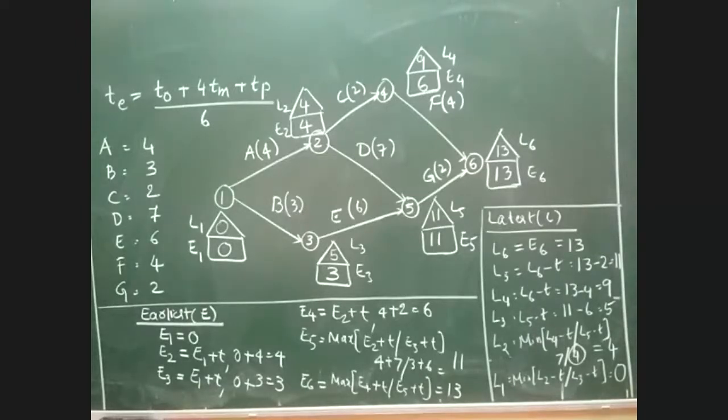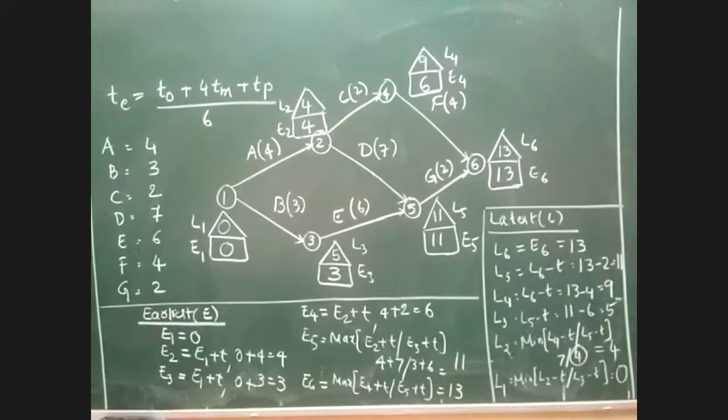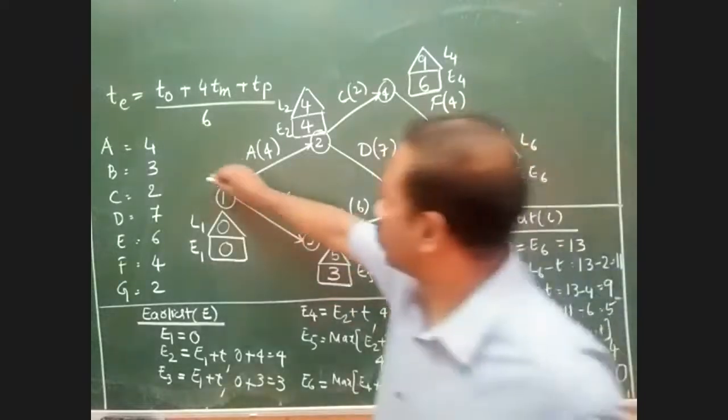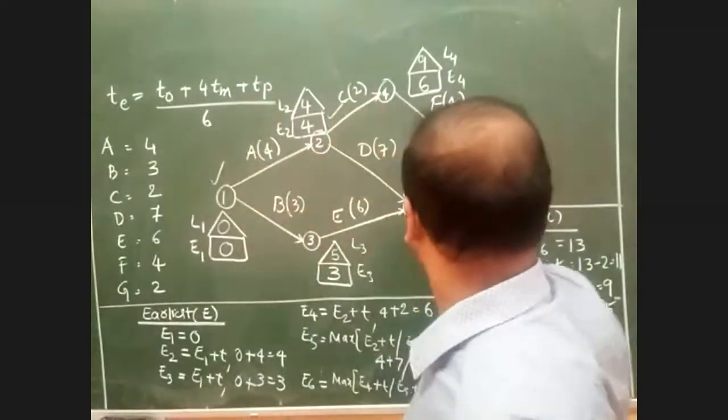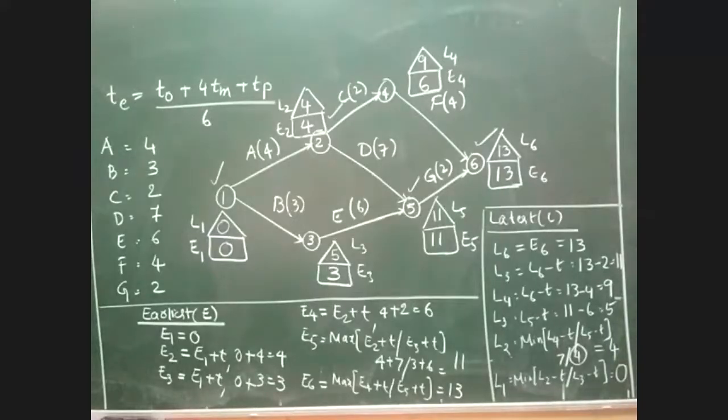First, we must identify the critical activities. Now, can you please tell me, in the entire diagram, how many critical activities are there? Four, sir. Which are the ones? Events 1, 2, 5, and 6. So these are the four events whose E and L values are the same, and they are called critical activities.